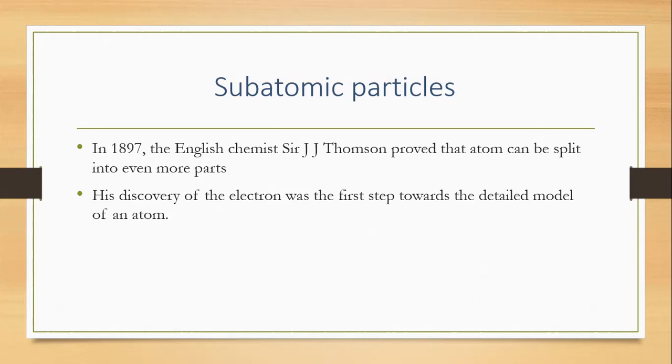The first discovery was by Sir J.J. Thomson. He discovered the electron, and his discovery of the electron was the first step towards the detailed model of an atom. In 1897, an English chemist, Sir J.J. Thomson, proved that an atom can be split into even more parts. So he was the first one to discover electrons. With that electron, it got deeper and deeper, and all the subatomic particles of an atom were found out. Next.